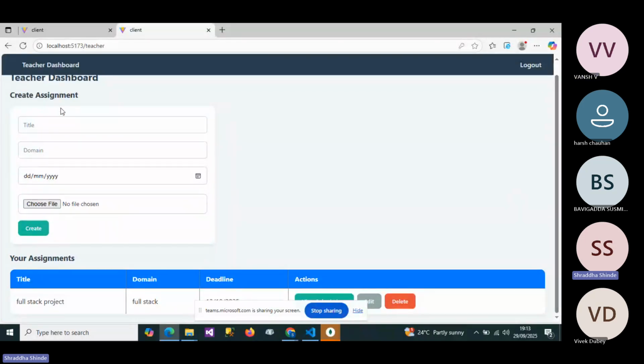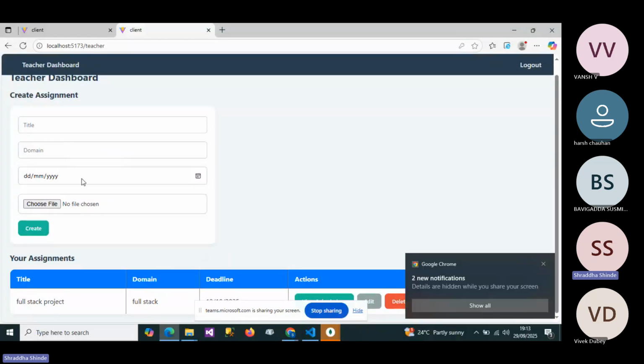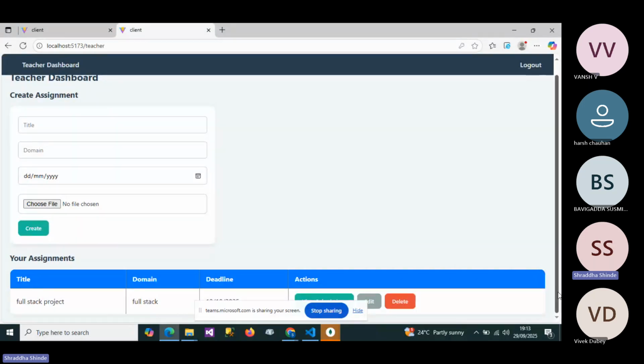Here we can create the assignment by using the title, domain, date of deadline, and here we choose the files. Here I can create one assignment for the students, which is full stack domain and deadline. Here is the deadline. We can also view the submissions, which task we can assign by the teachers. We can see in that, and also the teacher has a functionality to edit and delete the assignments.